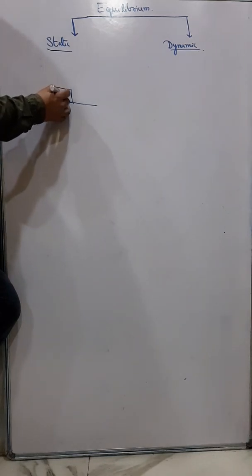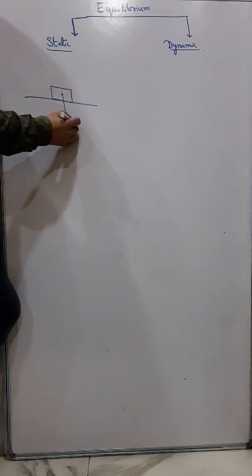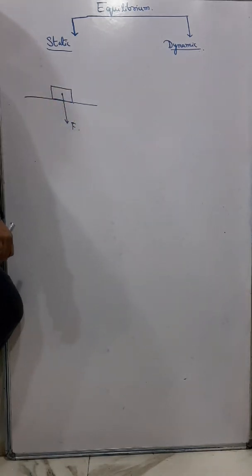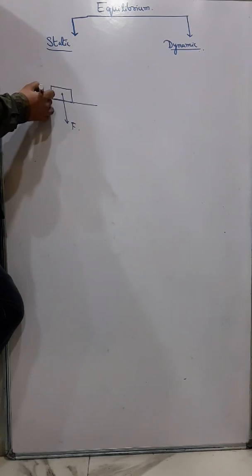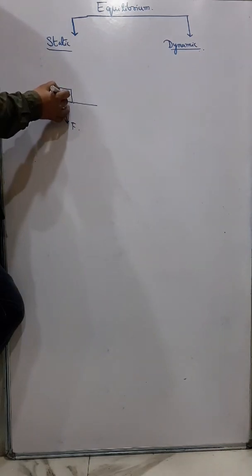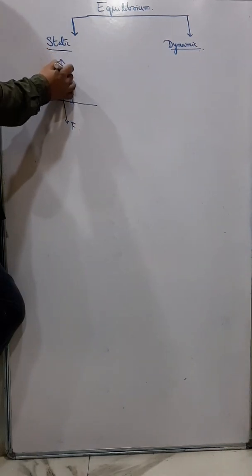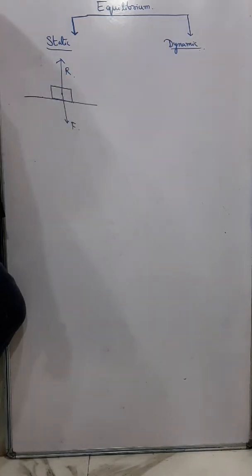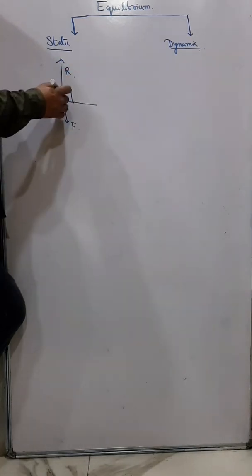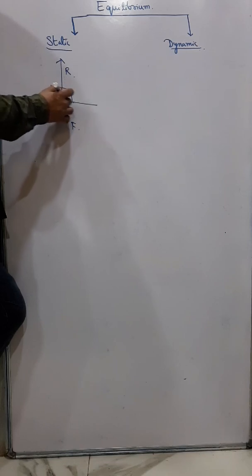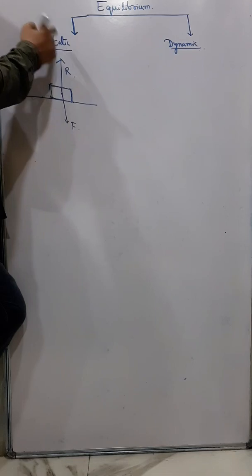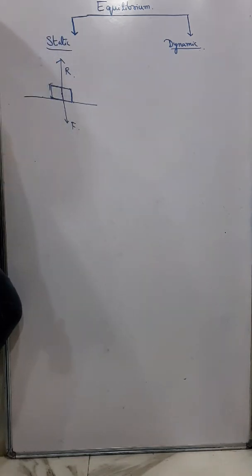Because the gravitational force is acting in the downward direction, and this table is also giving a force to the book in the upward direction, and that is known as the reaction force. So in this case the book is at the same position, and therefore we say that the book is in static equilibrium.